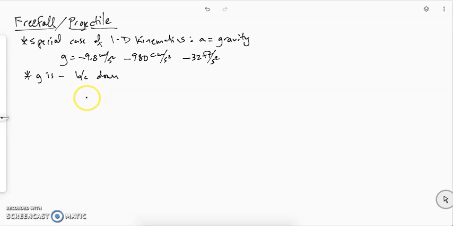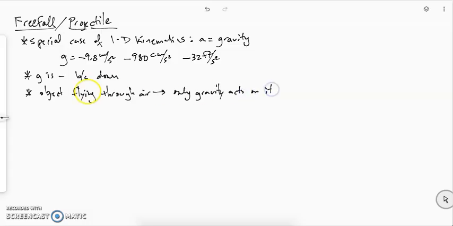Now this is a case where the object is flying through the air but it's not under the influence of anything but gravity. So only gravity is acting on it. We do not consider air resistance.